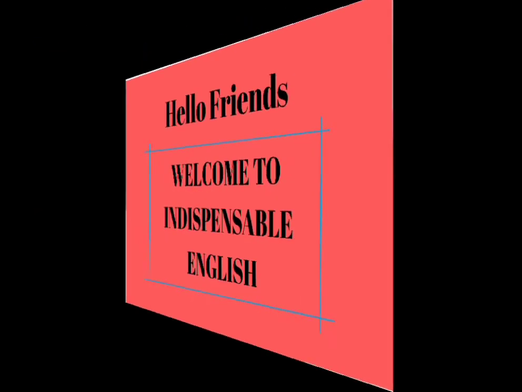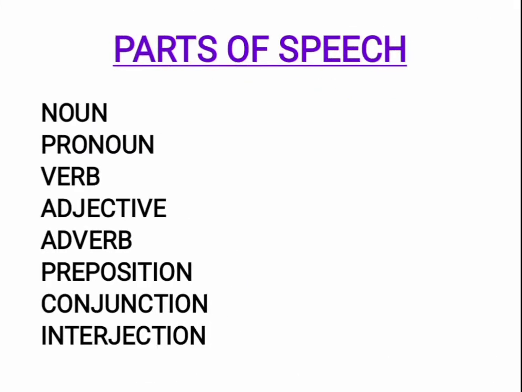Today, let us see parts of speech. Just as different parts of our body do different work, the parts of a sentence in English do different functions. There are 8 parts of speech: noun, pronoun, verb, adjective, adverb, preposition, conjunction and interjection.